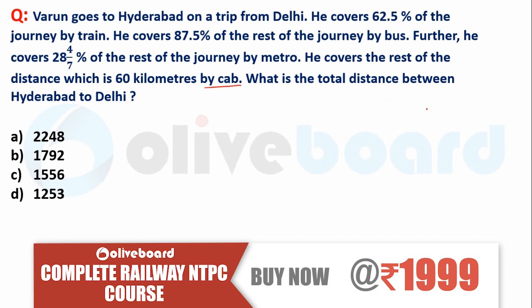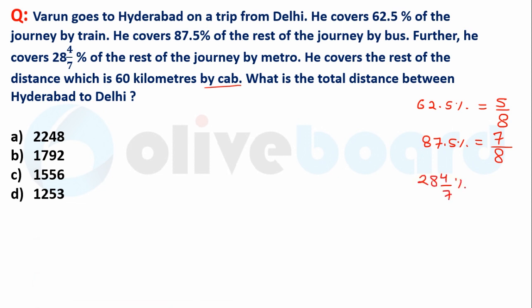So first we write the fraction values of these percentages. 62.5%, what is the fraction value? The fraction value is 5 by 8. What is the fraction value of 87.5%? Everyone knows that it is 7 by 8. 28 4/7%, what is the fraction value of this percentage? 2 by 7. So what is the base here? 8, 8 and 7. And base basically represents the total quantity.